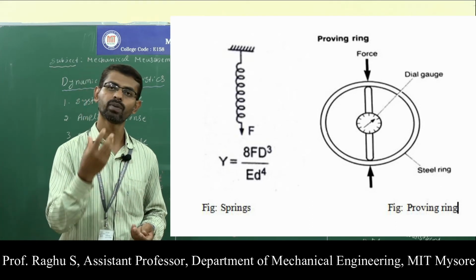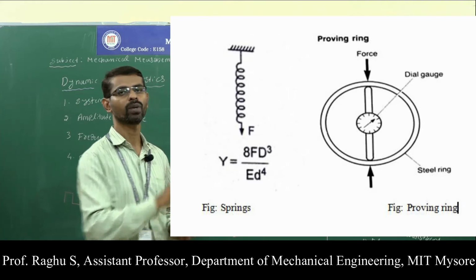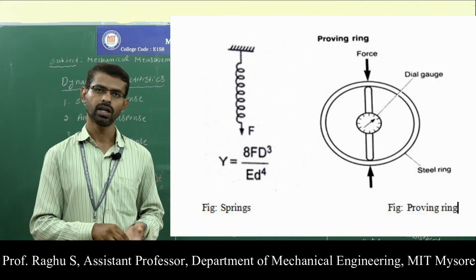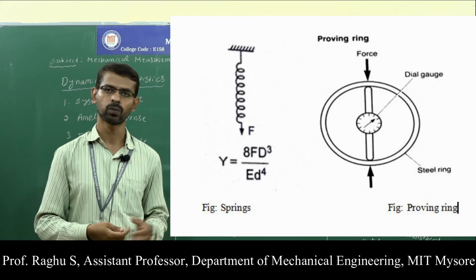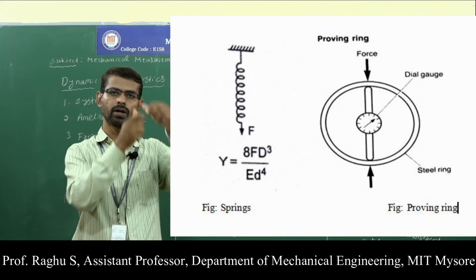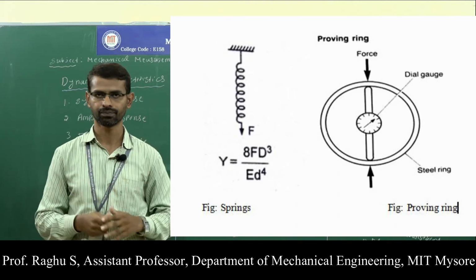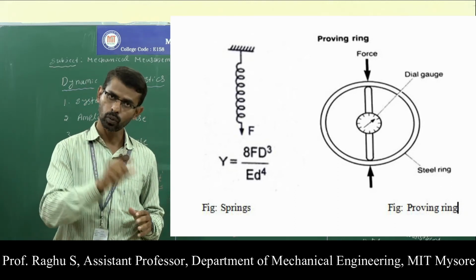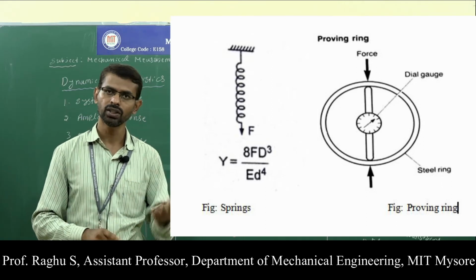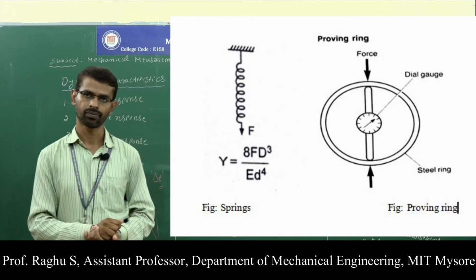So this deflection can be measured, and the measured deflection can be taken as the measurement of force. As you are seeing in the diagram, we have spring and proving ring. When you apply tensile force to the spring, it undergoes deflection. That deflection is proportional to the applied force, and it can be taken as the measurement of force.